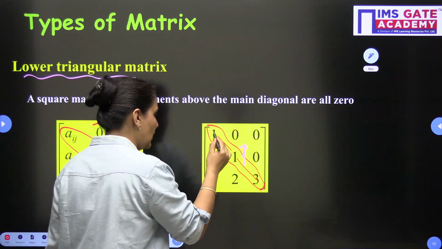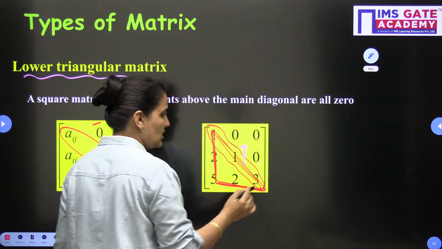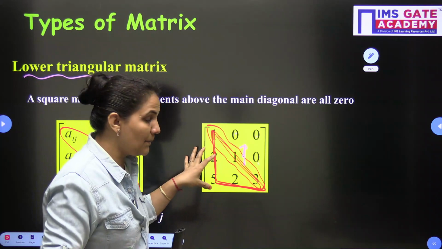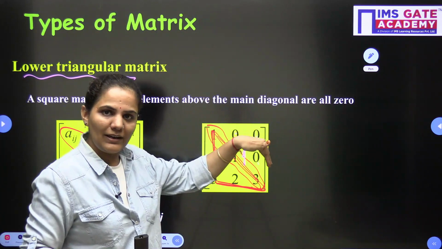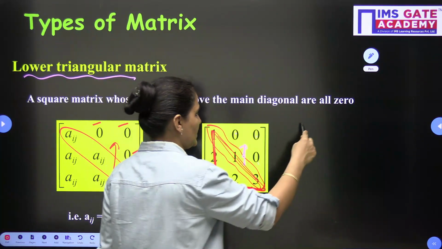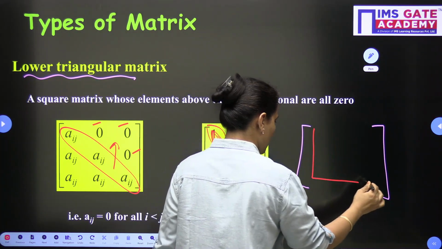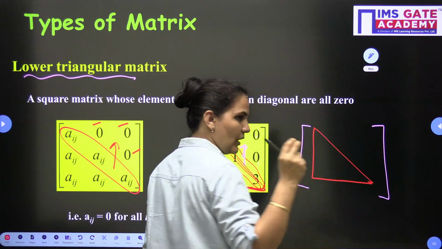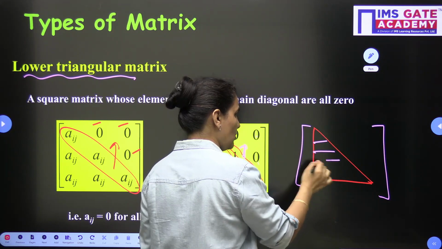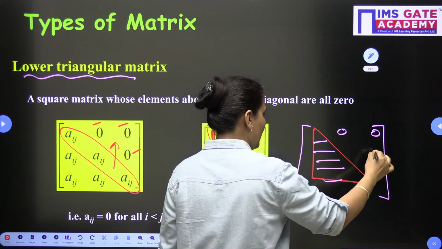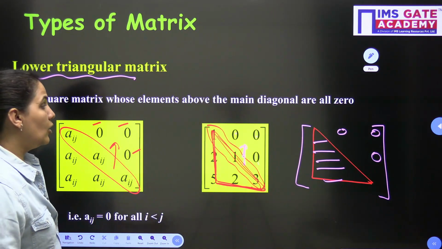When we talk about the lower triangular matrix, it has a triangular shape like this. When I make this shape, it consists of non-zero elements, and other than this we have 0 elements, because we are dealing with a square matrix. You can understand this very easily. If I am dealing with a square matrix and make one triangle, in the square we have two triangles. This one triangle has all elements non-zero, and here all the elements are equal to 0. So this is called the lower triangular matrix.